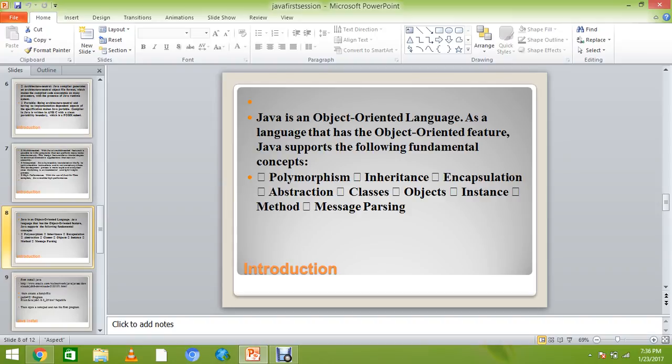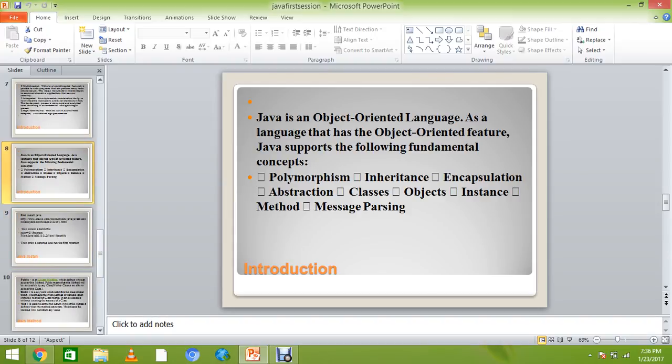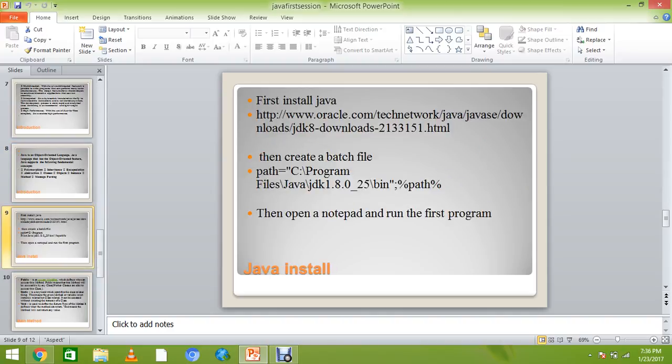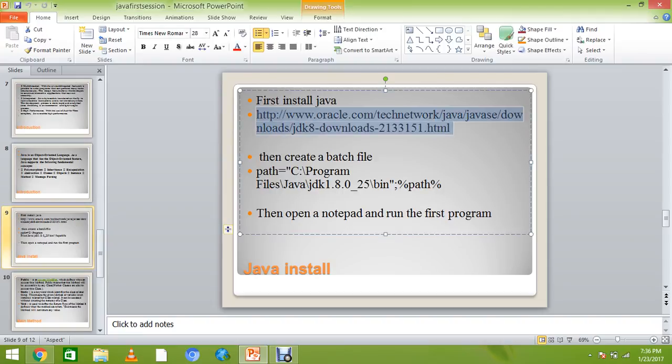It started from Java, which is pure OOPS. After C++, which is a mixture of that, Java is the language in which everything we make uses the OOPS format. How we apply the OOPS format, I will show you in a practical. And how to install your Java: here is a link by which you can click in your browser and install Java JDK 1.8.